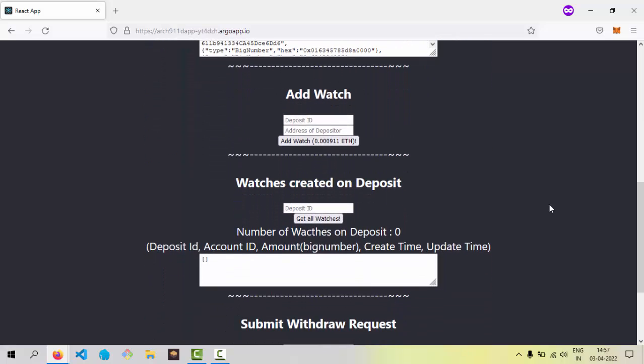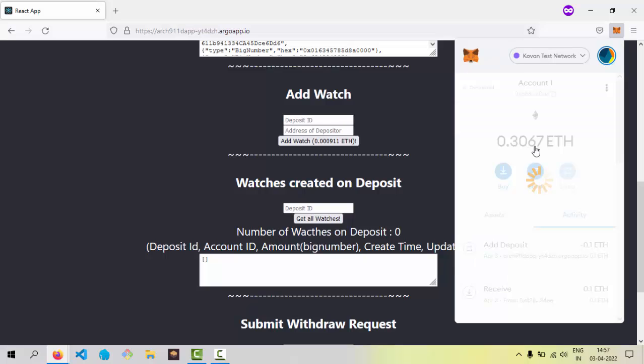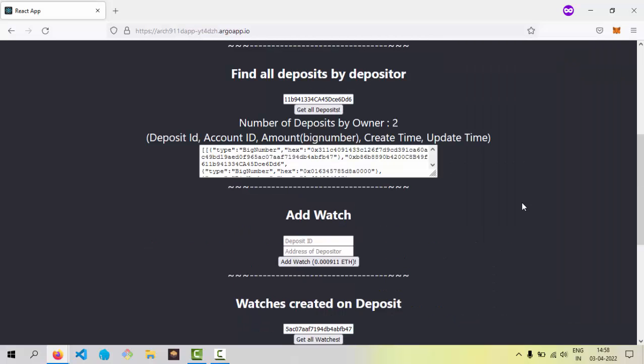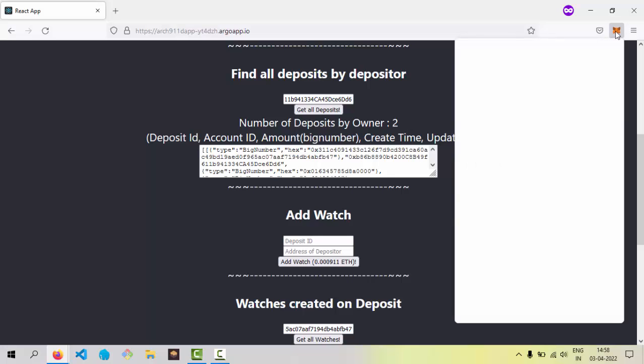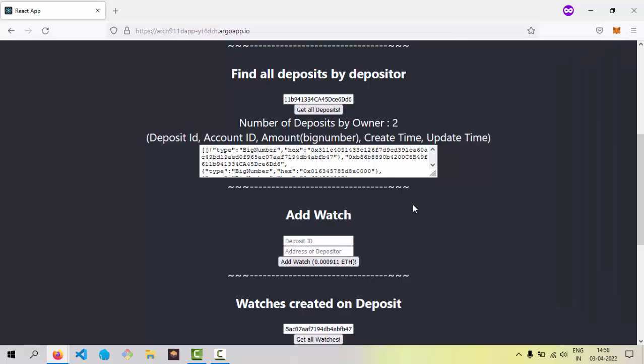Now let's try to create a watch, and to create the watch, I'm going to use a different account. The person who created the deposit can also create a watch, but I'm going to use a different account for explanation purposes. So this is account 2, and this account is trying to create a watch on the deposit which was created just a minute back.